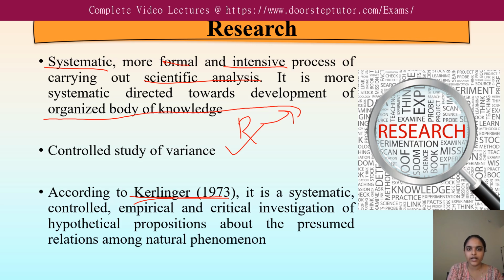After defining our hypothesis, we go for conducting the research, then analysis, tabulation and so on. The hypothesis we have formulated will be tested about the pre-assumed relationship among a natural phenomenon. If there is some relationship between the variables or treatments, that will be studied in this research. That is the definition given by Kerlinger in 1973.